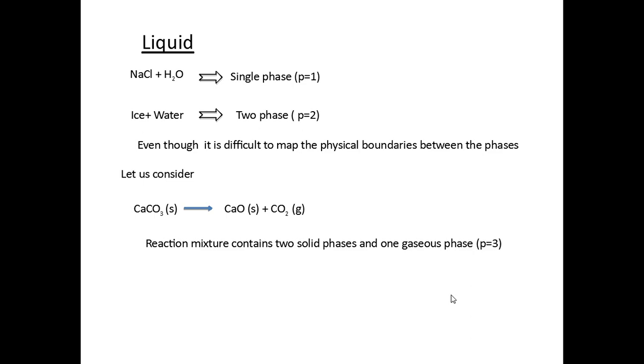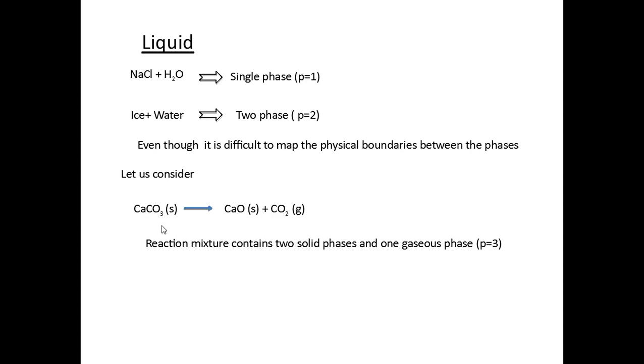Let's take the sodium chloride solution. If you take sodium chloride dissolved in water, you get sodium chloride solution, which is actually a single phase, because if you take any tiny volume from this solution, the composition is going to be the same irrespective of the space from which you choose this tiny volume. But on the contrary, if you take a mixture of ice and water, this is two phases, because the way water molecules are arranged in ice is very different from the arrangement in water.